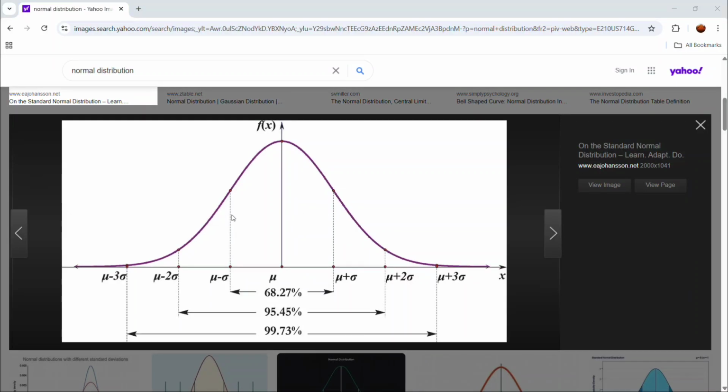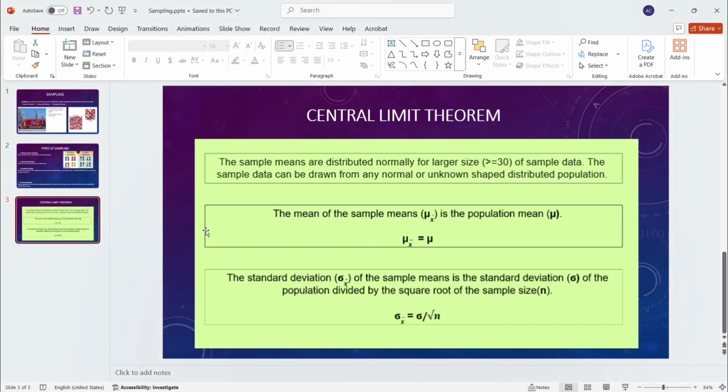The third important thing is that the data does not have any outliers. As you can see, it's a normal distribution curve, so it means the data does not have any outliers. That's why it's normally distributed. So that's our first theorem. The first theorem is basically that data should be normally distributed and we need to take a sample size greater than or equal to 30. Then we go with our second theorem.